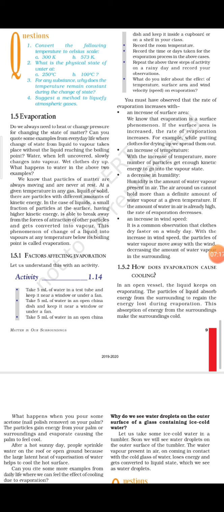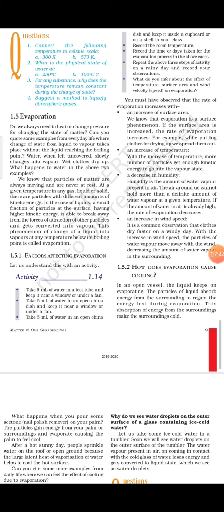If you are not understanding the concept of test tube and china dish, you can also do this at your home. Take 50 ml or 100 ml of water in a glass, take the same volume of water in a small plate, and then keep both of them under the same surroundings, the same condition, like in activity 1.14.